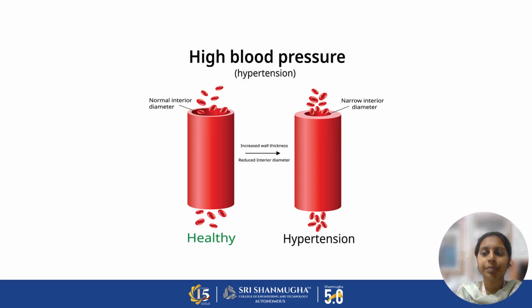So this is the pictorial image of a normal healthy person's artery, while the right side image shows the hypertension person's arteries. There is a narrowing of the diameter. It is visible. There is a narrowed interior diameter. Here there is an increased wall thickness, and here you can see the reduced interior diameter.